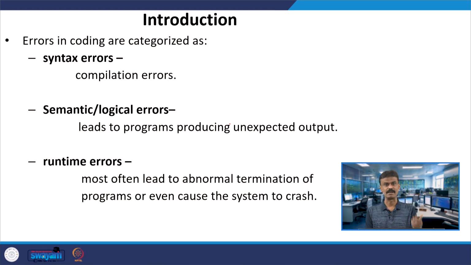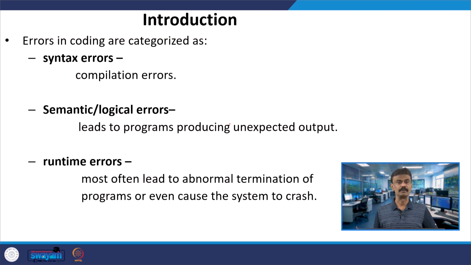So, what are the different kinds of errors? When you are writing code, what are the errors you can find? First, a syntax error. If you miss a semicolon or colon, or if you write your assignment operation wrongly, then you will get a compilation error. So, this is a syntax error. Then there is a semantic or logical error, where the program may run, but you may get an unexpected output.